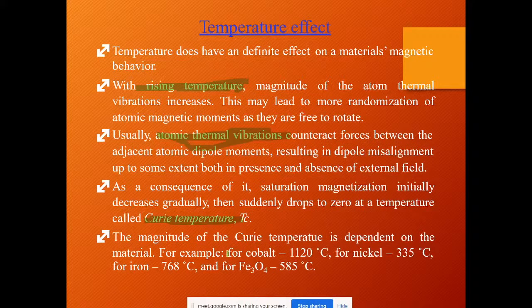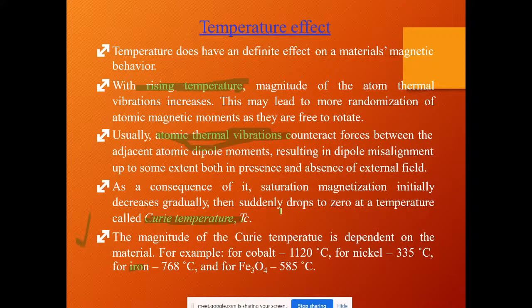Here they have given certain examples. If it is an element like cobalt, the Curie temperature is like this. See here, with the various selection of ferrites, Fe3O4 means a ferrite. For a ferrite, the change in temperature leads to a change in property at a value of 585 degrees Celsius, whereas if it is iron, the value is 568 degrees centigrade. So this example itself shows that every material has different properties under temperature effect.